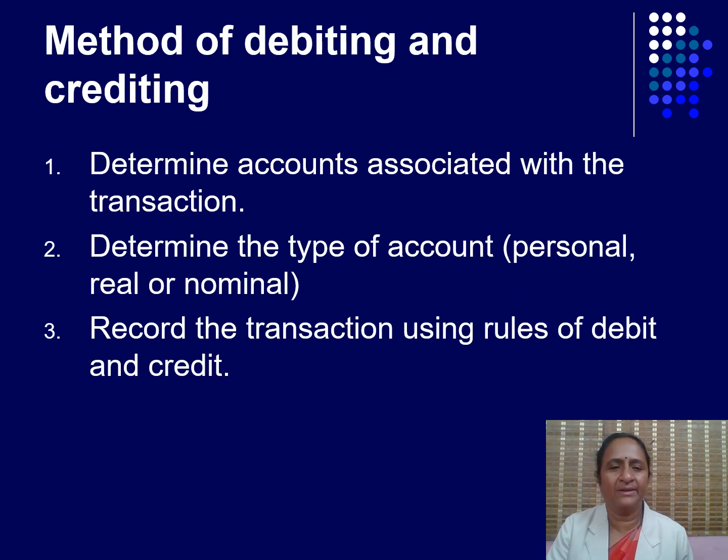Method of debiting and crediting. It is classified into 3 steps. First one, determine the accounts associated with the transaction. Second, determine the type of account, that is personal, real or nominal. Third one, record the transaction using the rules of debit and credit.